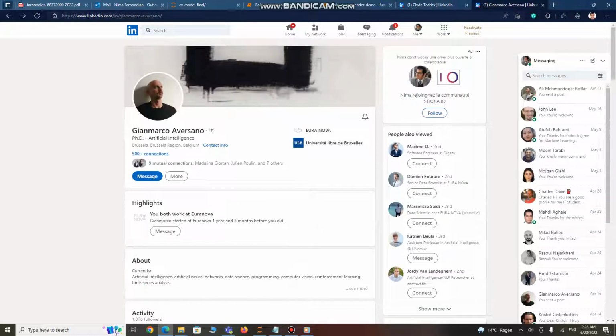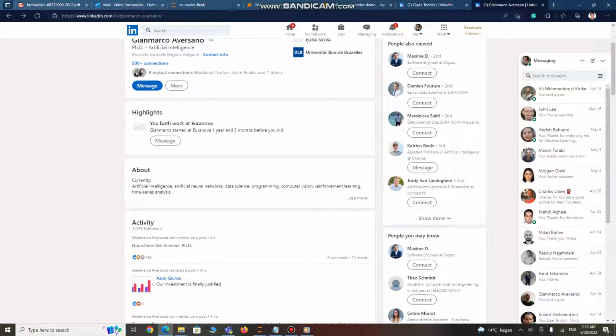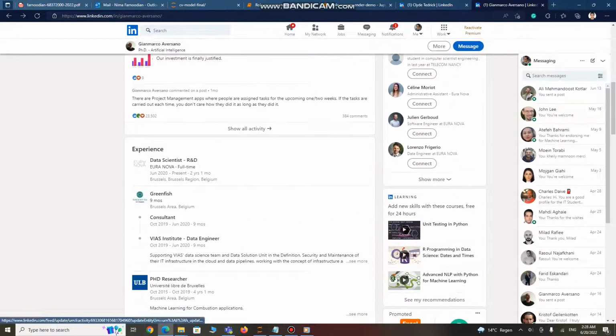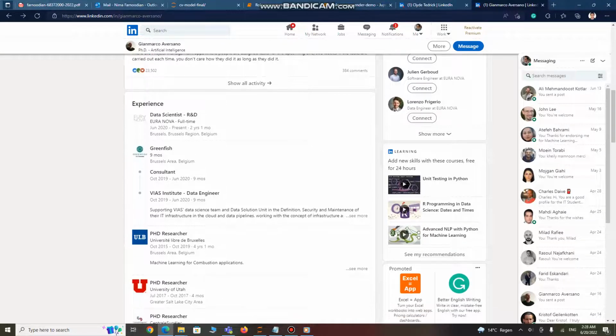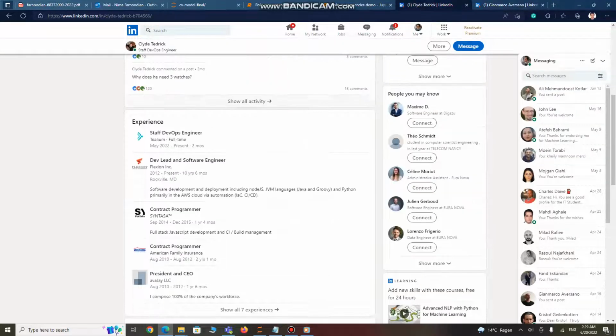And the second one is Dr. Gianmarco Aversano, who is my second supervisor from Euronova. He is a data scientist at Euronova. So we want to see whether the model can predict their last role. For example, for Dr. Gianmarco Aversano, the model should predict data scientist, and for Clyde Tredrick, the model should predict staff DevOps engineer, something pretty close to that.